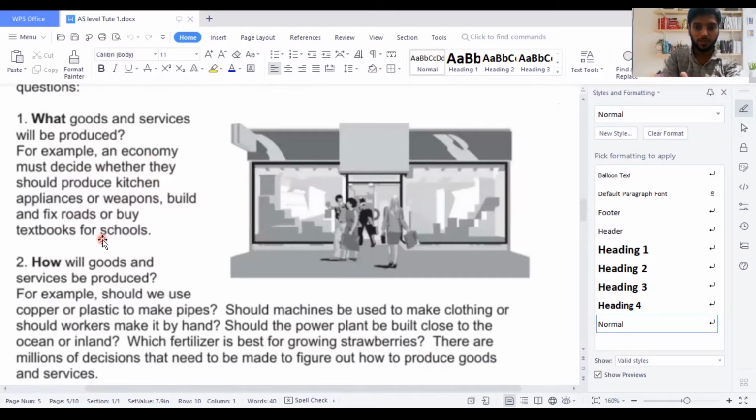They should be focused on this when it is a market economy. If it is going to benefit society as much as possible, they need to provide schools or textbooks to people. So based on the market, what to produce and in what quantities will be decided by the basic economic problem.